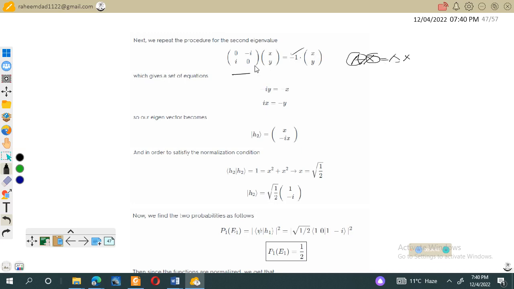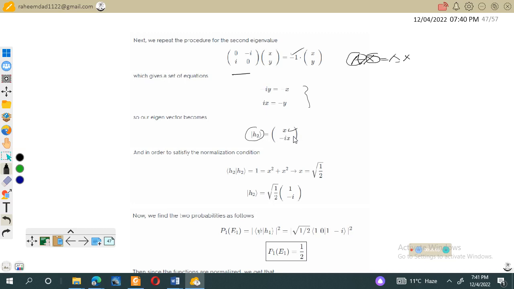We apply the usual methods. Multiply this matrix with this, and similarly multiply this minus 1 with this. This will give two equations, and this has two unknowns, so this will give h2 is equal to this x and minus iota x.